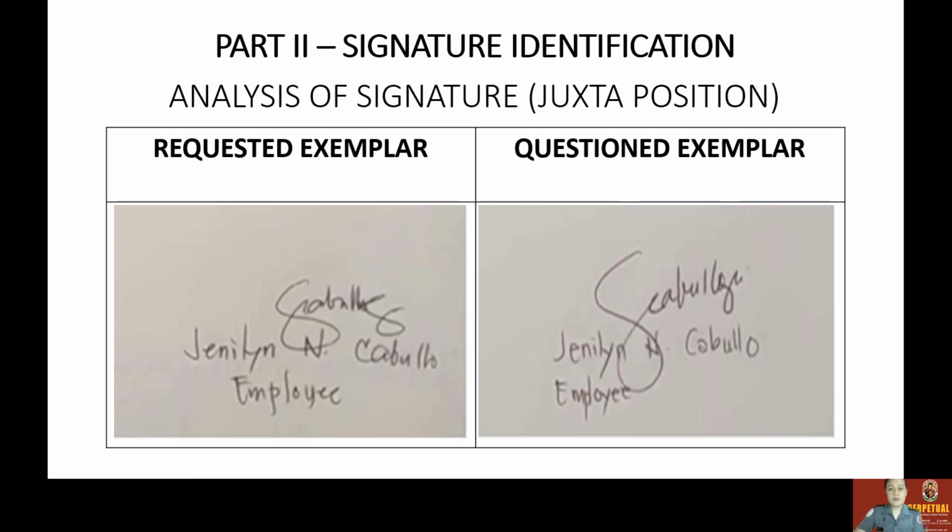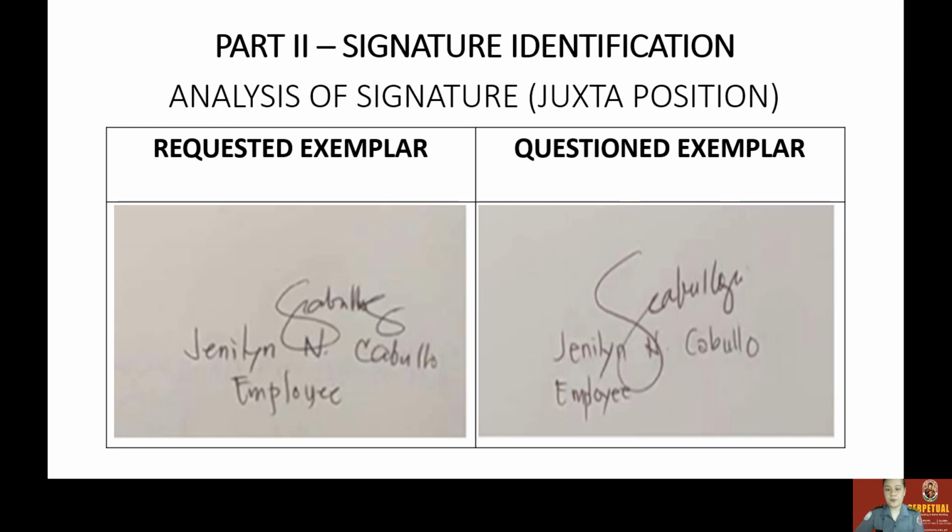Before we go here, we have to keep in mind that there are points to remember in doing the handwriting analysis. We have to consider the uniformities, irregularities, the size and proportions, the alignment, spacing, the height of strokes, and the degree of the slants. Okay, moving on. This is the second part, which is the signature analysis. In signature analysis, we have first to locate the initial and the final stroke. So it will be easy for us to identify the rest.